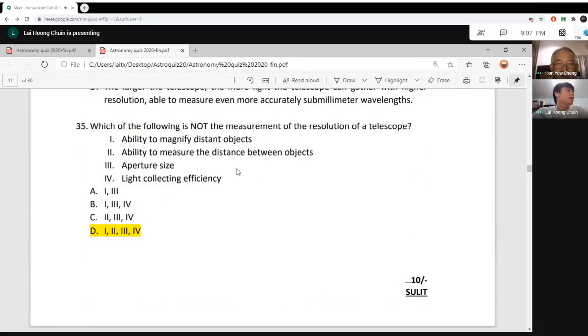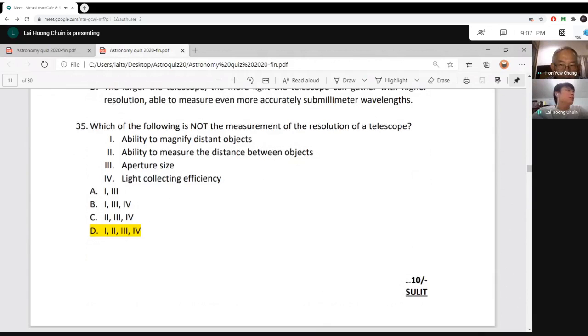Aperture size and light collecting efficiency. Light collecting efficiency is related to the aperture size, but has nothing to do with the resolution of the telescope. The bigger the aperture, the larger the light collecting efficiency. If you have an 8-inch telescope and a 5-inch telescope, the 8-inch telescope will have a higher light collecting efficiency, but the 5-inch one will have a lower light collecting efficiency because it is smaller. So light collecting efficiency is a measurement of the ability of the telescope to collect light. It's not about the resolution of the telescope.